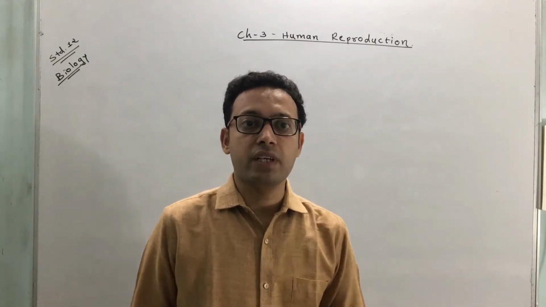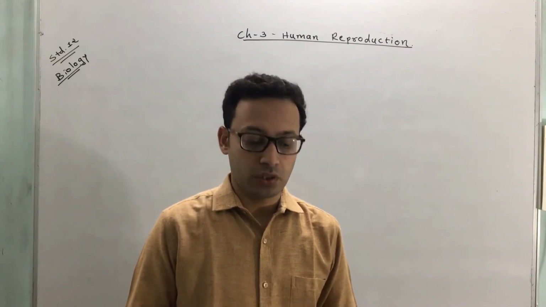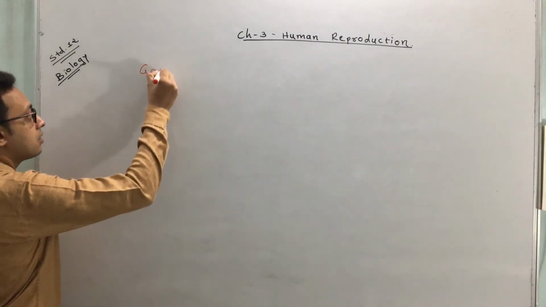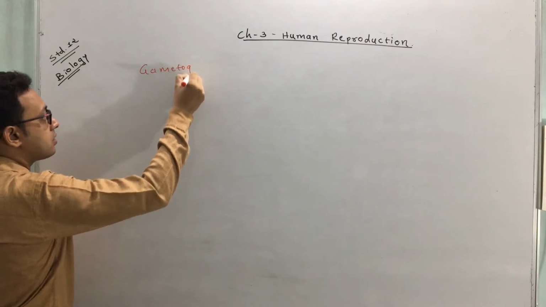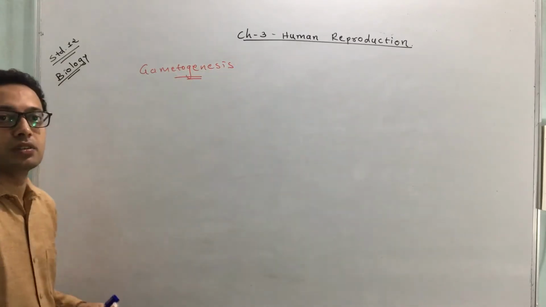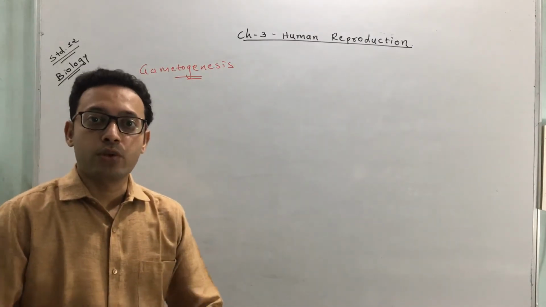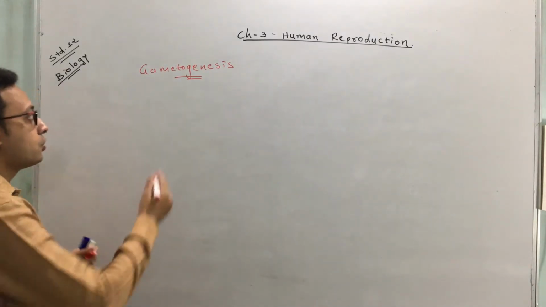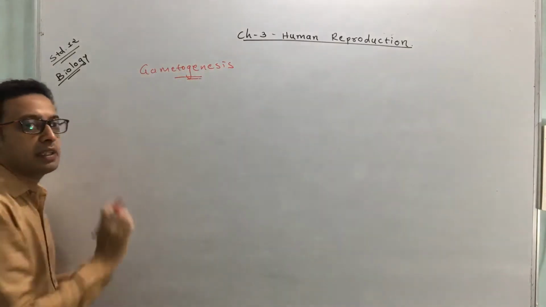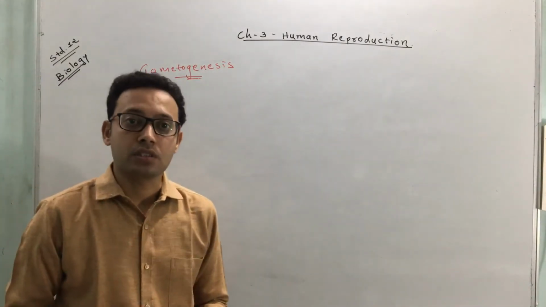One of the first events that occurs in sexual reproduction in a human is gametogenesis. Gametogenesis is the first process under pre-fertilization that leads to the production of gametes. So what is gametogenesis? You know the meaning. Genesis means formation of a gamete. This is called gametogenesis.